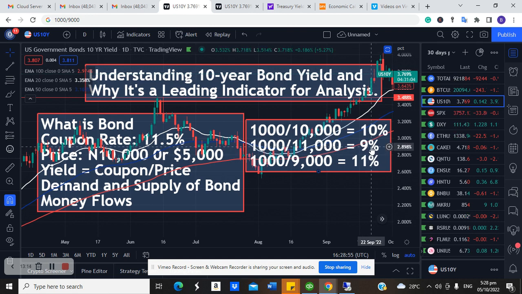Do you understand? I'm going to explain this later. Now, when investors are selling off their bonds, there's too much supply. That means the price of the bond is coming down. What happens? The yield will be going up.